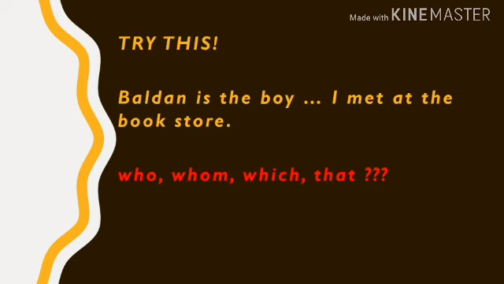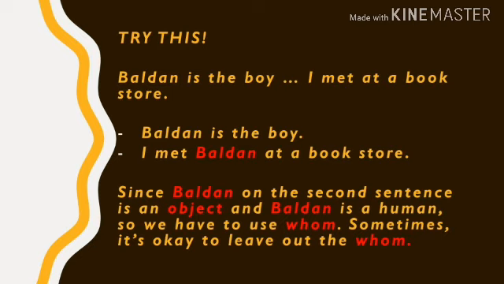And now try this out. Baldan is the boy blah blah blah I met at the bookstore. What's the answer? Is it who, whom, which, or that? To answer this question, we can use the same technique. We have to split the sentence into two: Baldan is the boy, and I met Baldan at the bookstore. Since Baldan in the second sentence is an object, and Baldan is a human, we have to use whom.